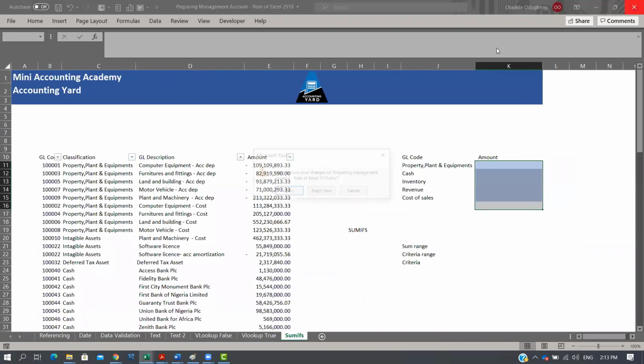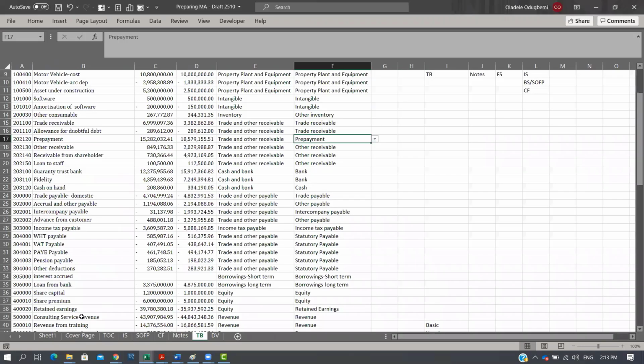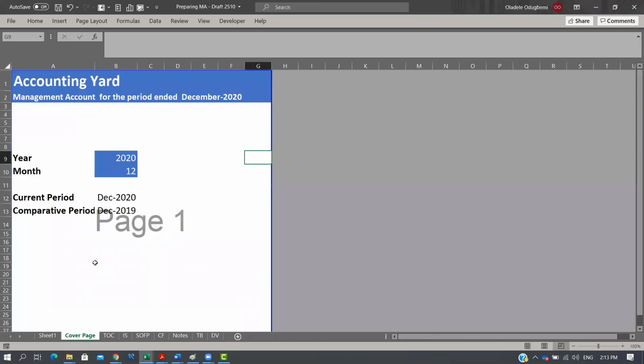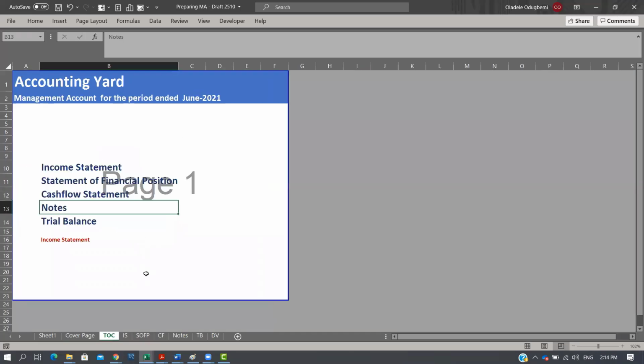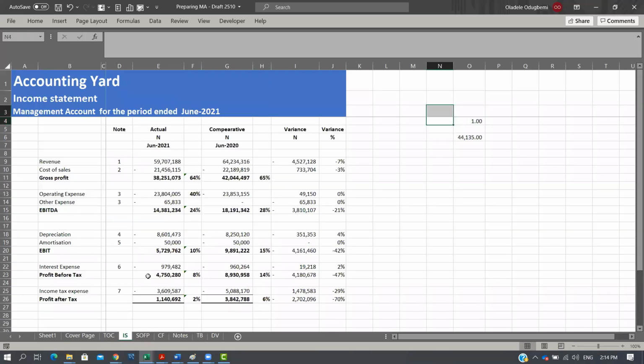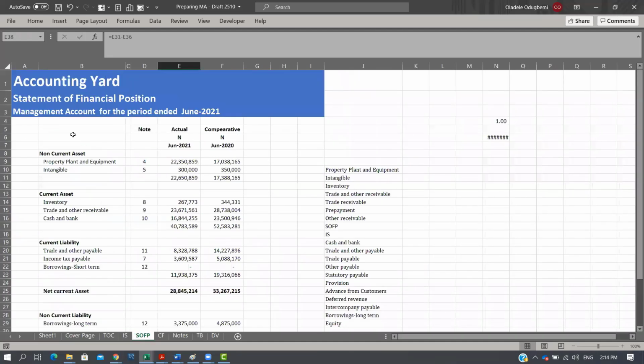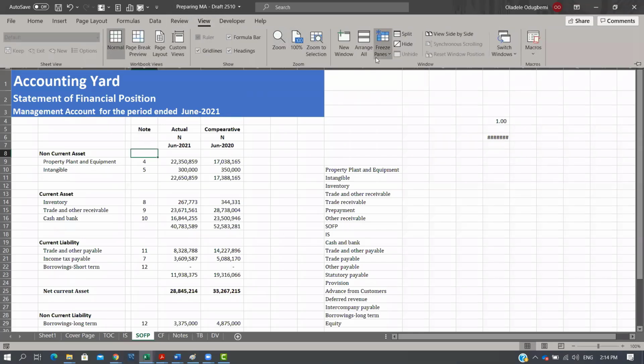Based on that knowledge, we now applied that into the preparation of the management account. First, we started with creating the cover page, which summarizes the entire management account. We used the date function to create this so that we can link the title to the date, so that if someone comes here and changes the date, automatically you will see that the heading changes. And if you go to any sheet, it changes all the way like that. Income statement, all the way. Statement of financial position, all the way, right? And that makes our account quite well structured. And that's what we did then.